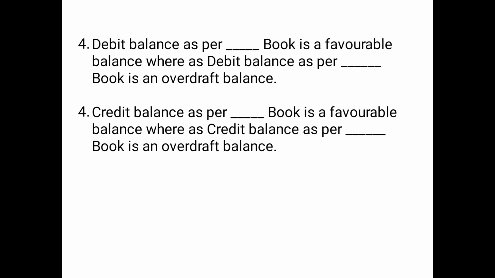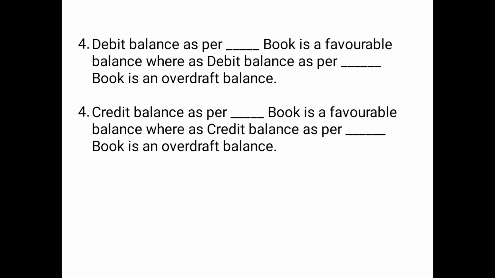Then point number 4, debit balance as per dash book is a favorable balance. So debit balance as per cash book is a favorable balance, whereas the debit balance as per dash book is an overdraft balance. That means debit balance as per passbook is an overdraft balance.